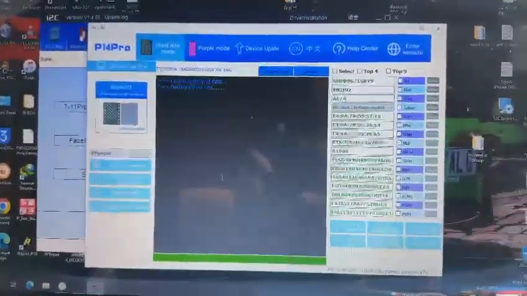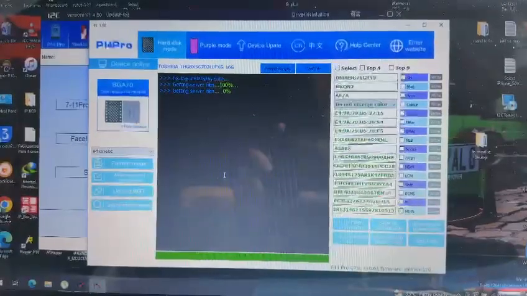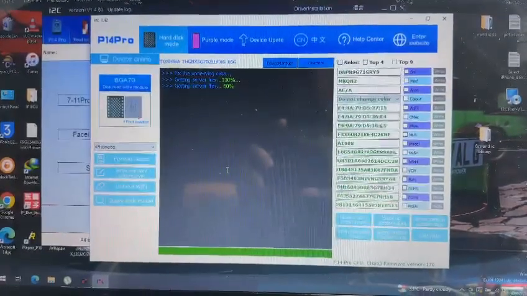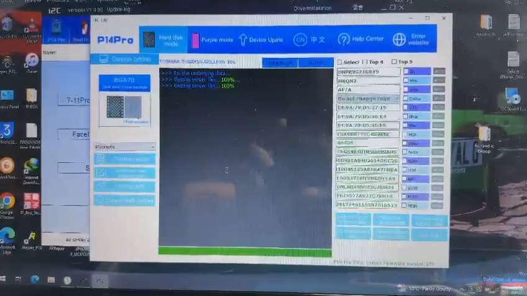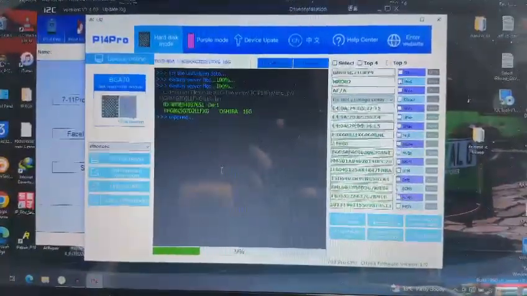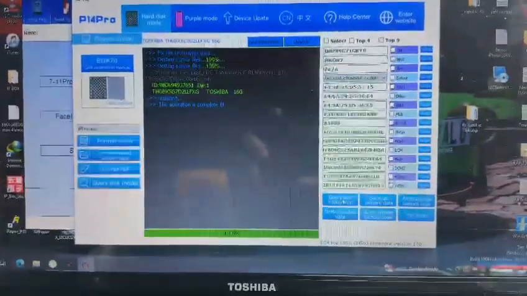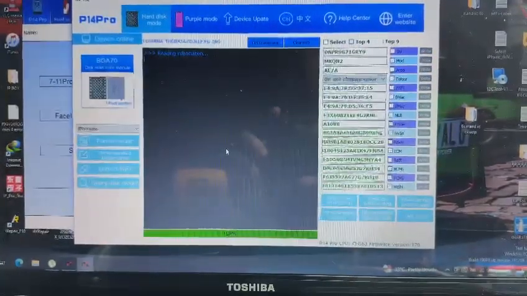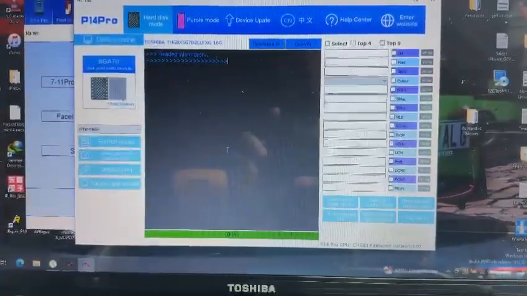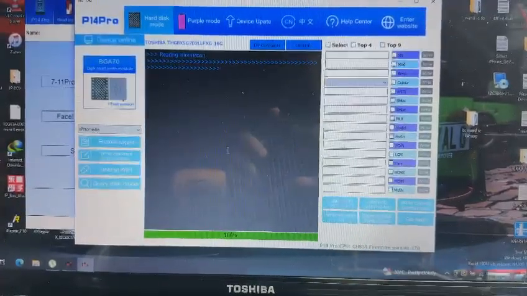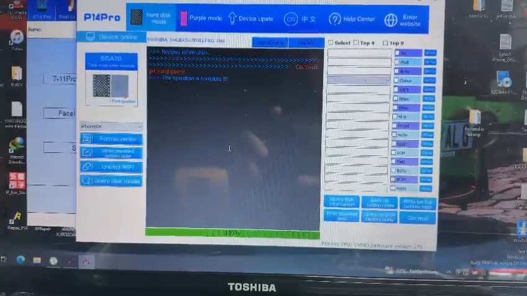Okay, now it's repairing. It's completed. Okay, I check again for the query of this information. Okay, it's normal because I already formatted the NAND IC.